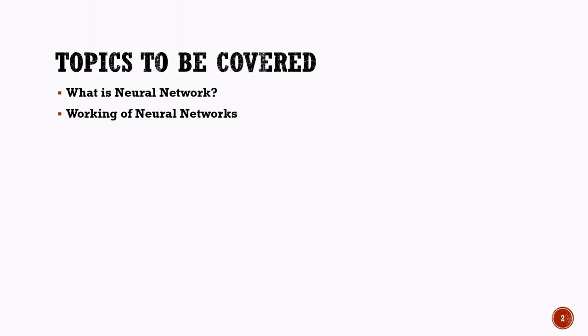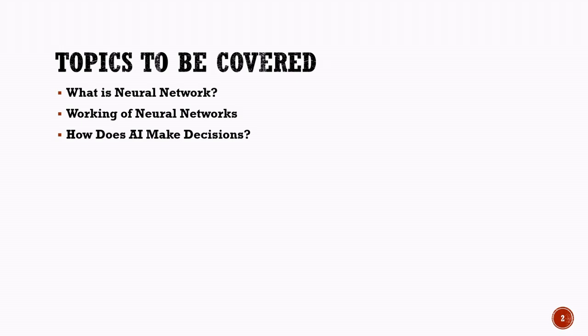Topics to be covered. Before we begin, let us take a quick look at the topics that we will cover in this chapter. First, we will understand what a neural network is and why it is considered one of the most important technologies in artificial intelligence. Next, we will learn about the working of neural networks, including the different layers that help process information and generate outputs. After that, we will explore how artificial intelligence makes decisions.